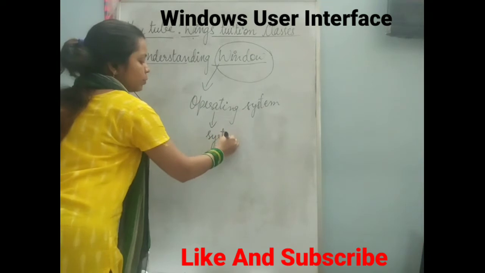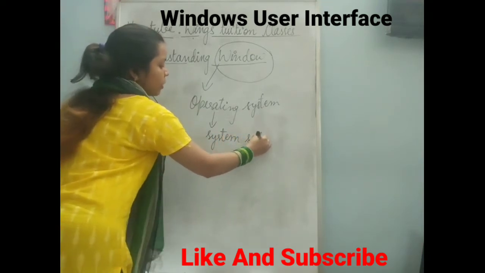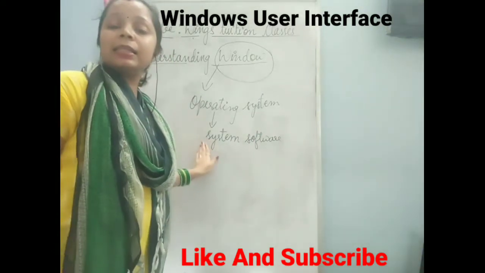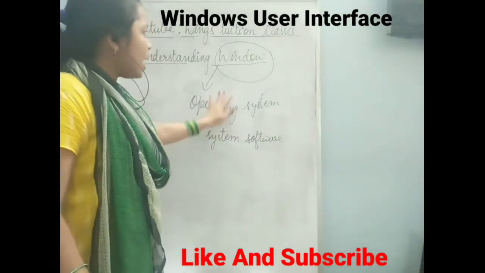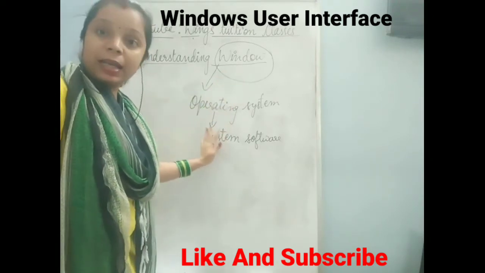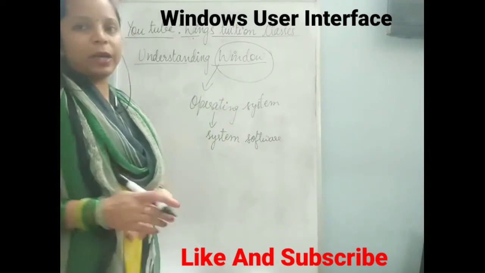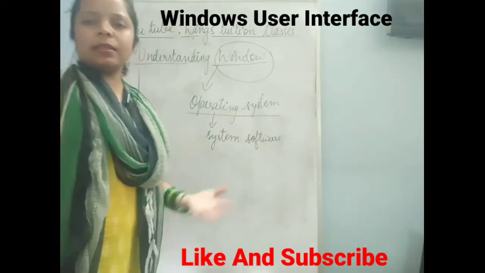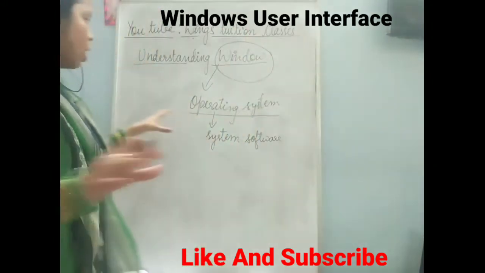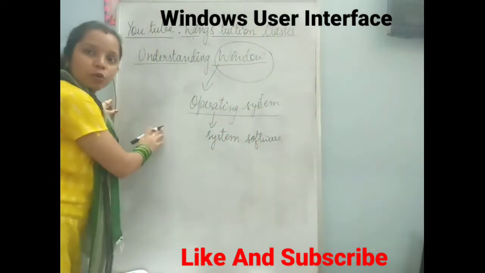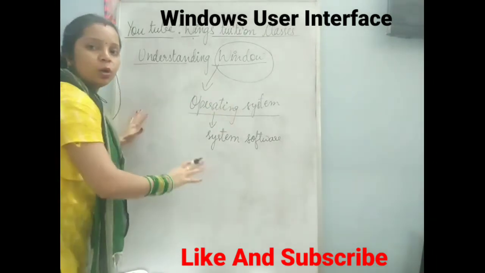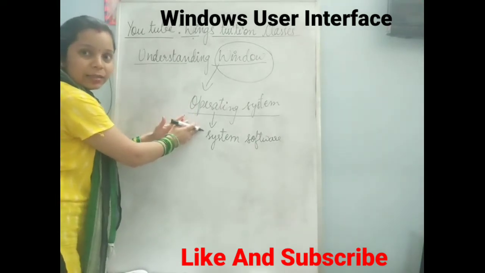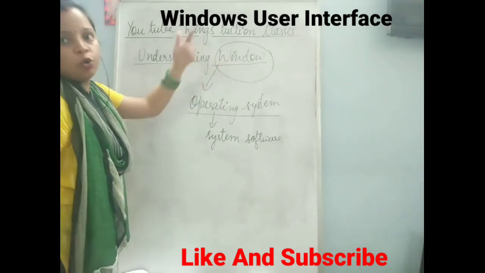I have told you two types of software, system software and application software. So this operating system is a system software. Okay, and this Windows is an operating system. Windows is an example of operating system. What is the operating system? Operating system is a software that controls the whole work of your computer. Means all the work which is done in your computer is controlled by the operating system, that is Windows.